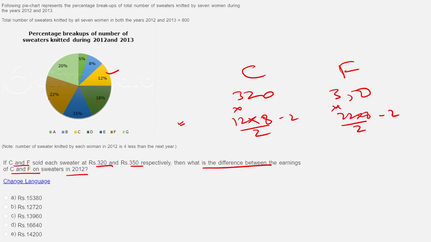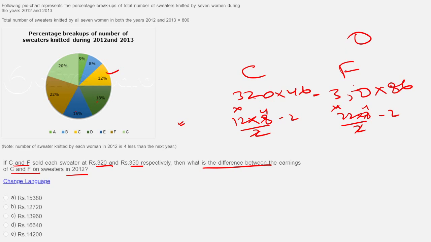Clearly this 22 into 8 by 2 into 350 will be more, right? So what do I get? This is 488 minus 2 is 86. So this is 350 into 86. And what do I have here? 48 minus 2, 46. This difference I have to calculate. Clearly this number for F is ending in 0, right?